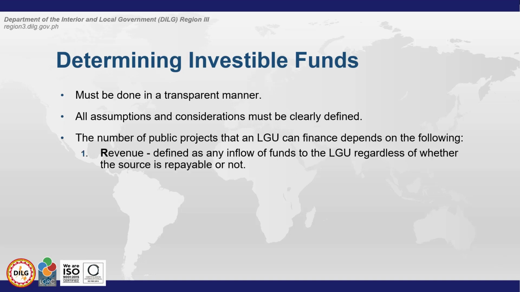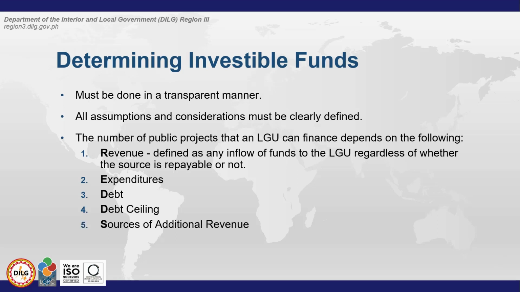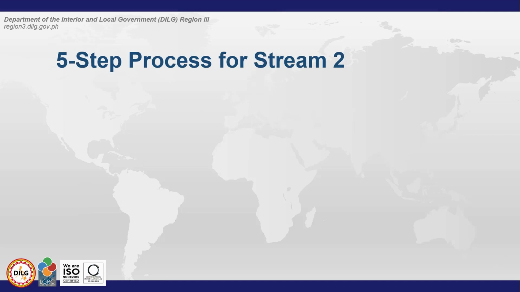Una, revenue. Ito ay ang mga inflow of funds to the LGU regardless of whether the source is repayable or not. Expenditures, debt o utang, debt ceiling, at sources of additional revenue. Meron tayong 5 steps sa Stream 2.